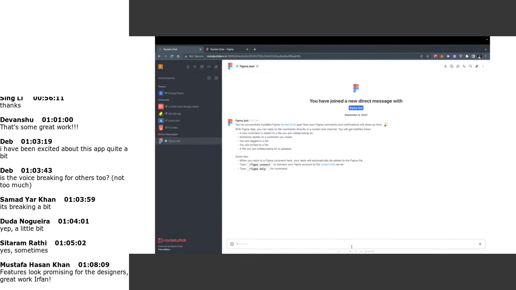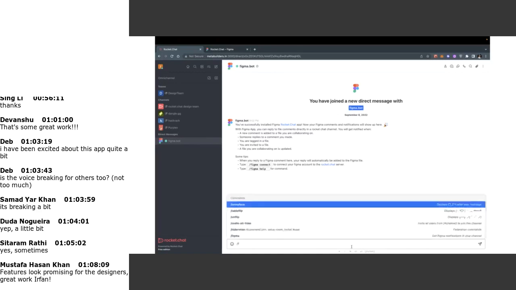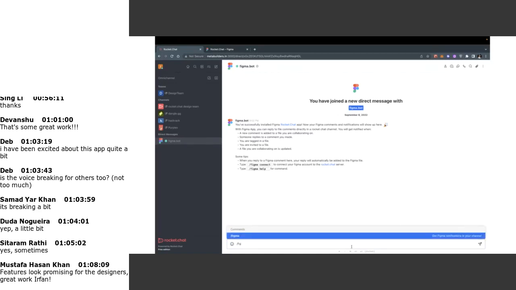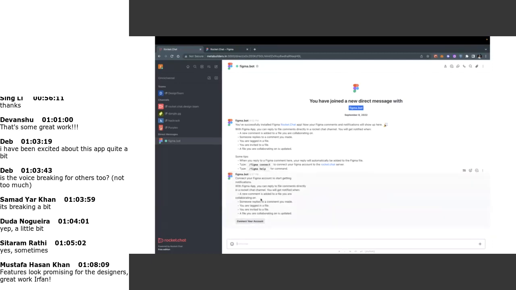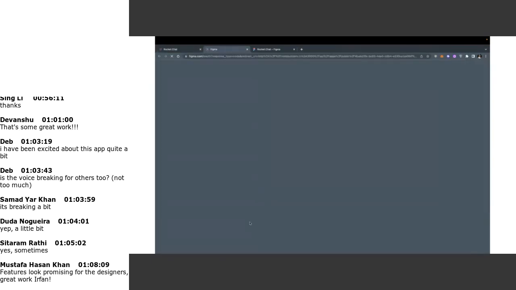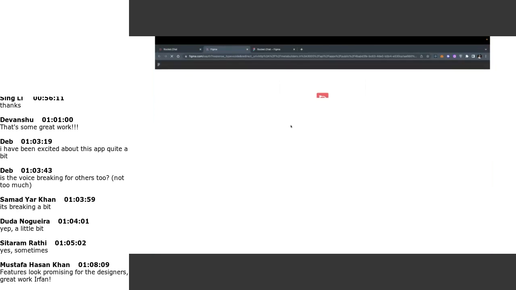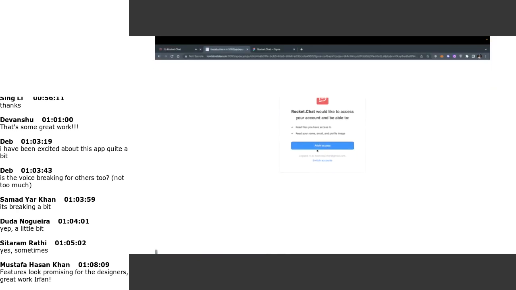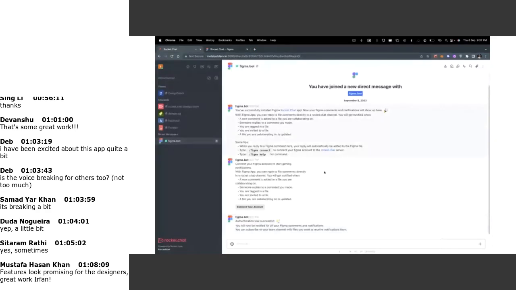First of all, we have to install the Figma app from the marketplace, and then we can connect our Figma account with this app. For that, we have a command, Figma connect. This command provides an option to connect our Figma account using Rocket.Chat. It may take some time. Yeah, so it is authorized. We are getting a notification inside our DMs that the account is connected.